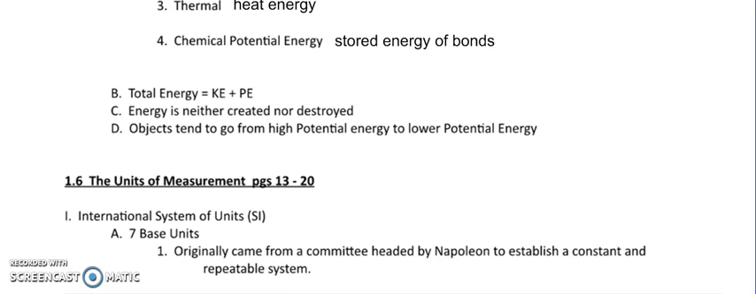So this committee came up with 7 basic units. All right, and so what happened then later is that this worked pretty well for a couple hundred years, and then in the 1960s, a new committee was formed and kind of tweaked Napoleon's. So let's see what they did there.